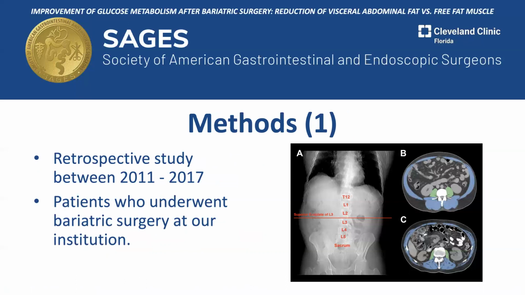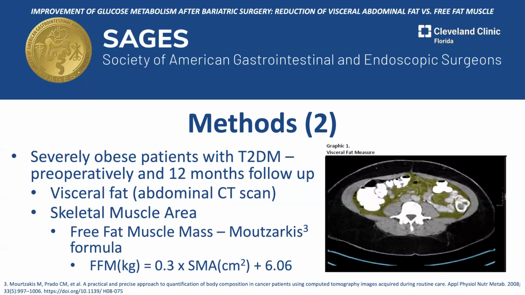We conducted a retrospective study in patients who underwent bariatric surgery between the years 2011 to 2017 in our institution. Patients were eligible for inclusion if, besides having a BMI over 30, they had documented type 2 diabetes with installed treatment. In those patients, we measured the abdominal CT scan, the visceral volume, and the skeletal muscle area. Then we calculated the free fat mass using a previously validated formula before procedure and a 12-month average follow-up.